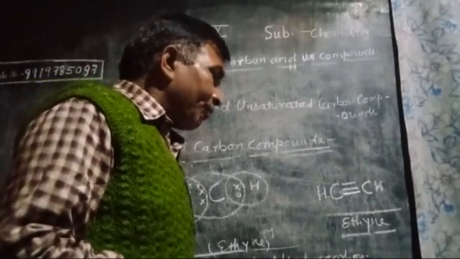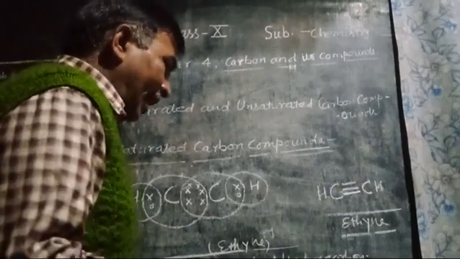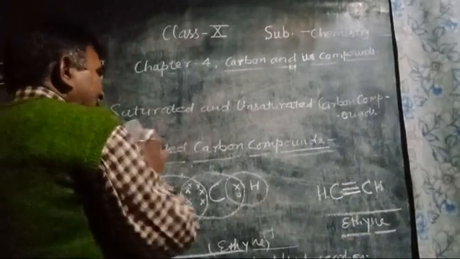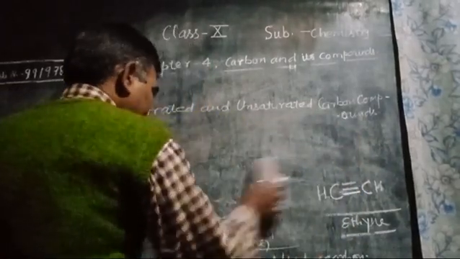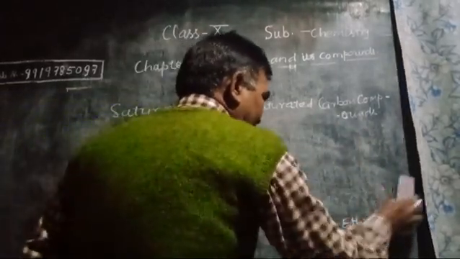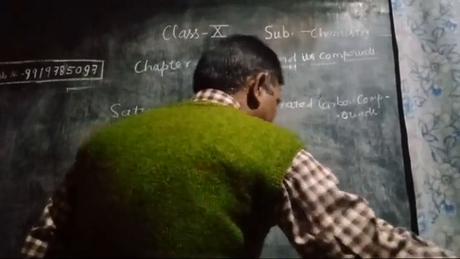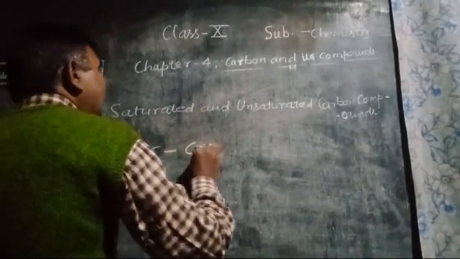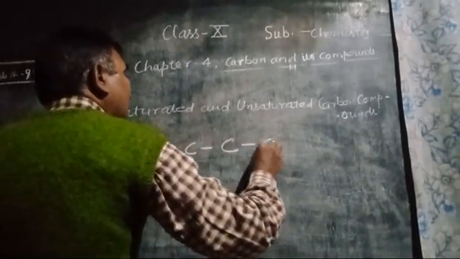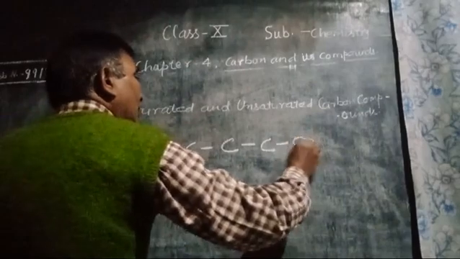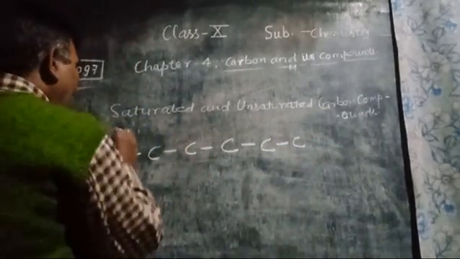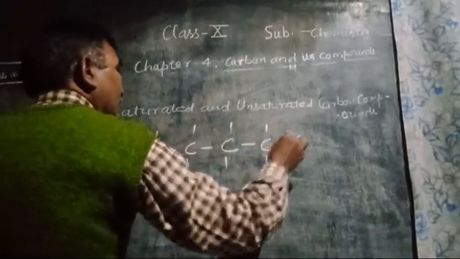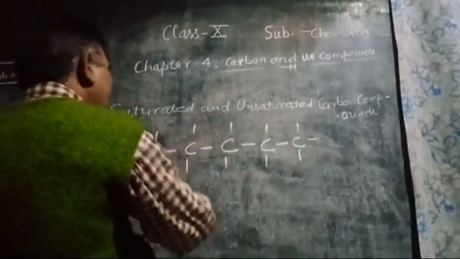Now, the next point is chains, branches and rings. I have already told you that carbon has the ability to form compounds in long chains, like this one. These valencies are free.